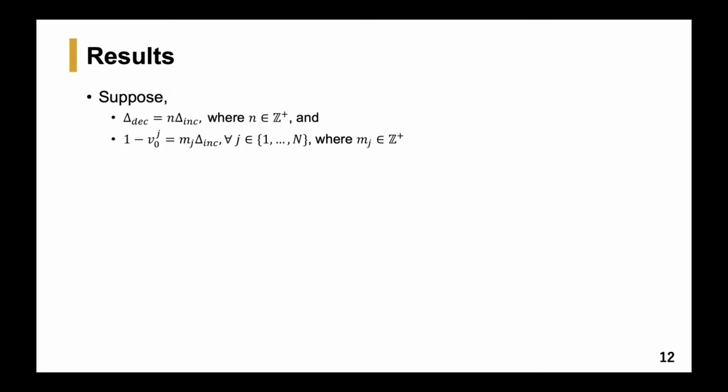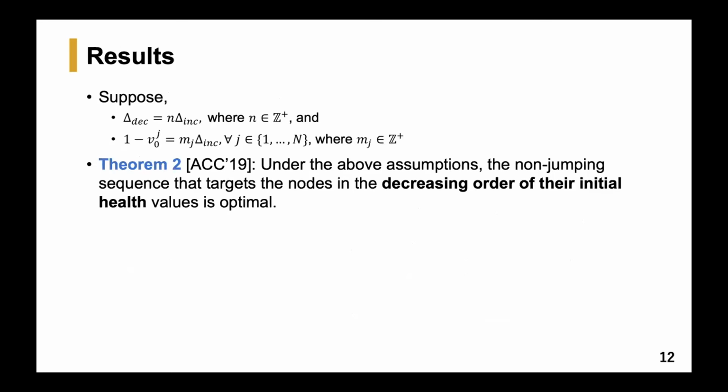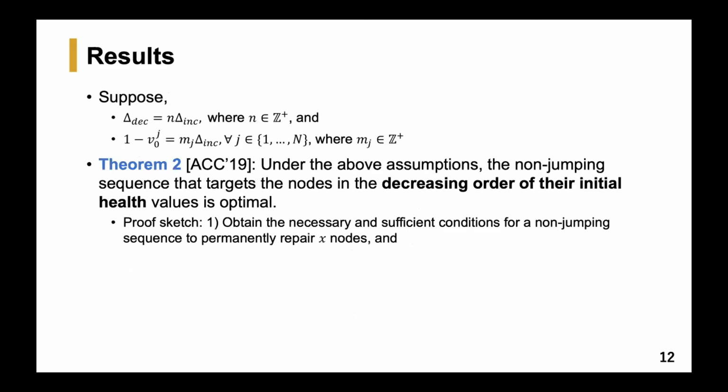Now, before presenting the next result, I present a set of regularity assumptions that ensure that each node is permanently repaired in a full time step. Specifically, the deterioration rate is a multiple of the repair rate, and 1 minus the initial health value of each node is also a multiple of the repair rate. So under the above assumptions, the non-jumping sequence that targets the nodes in the decreasing order of the initial health values is optimal.